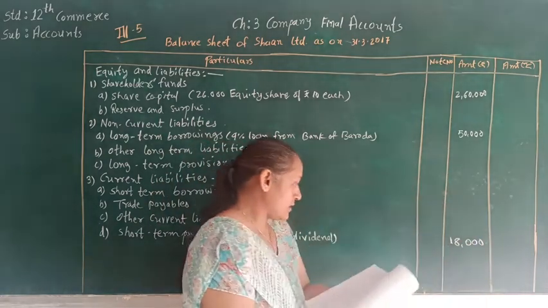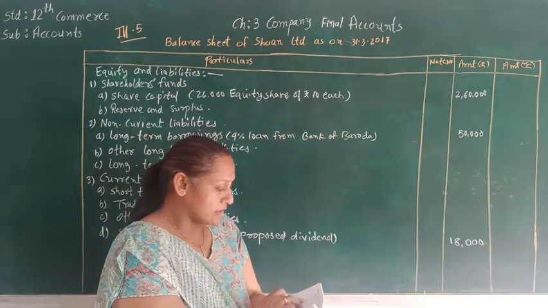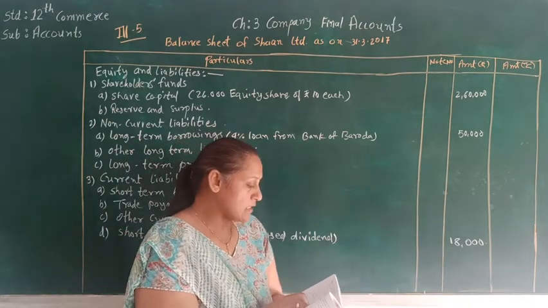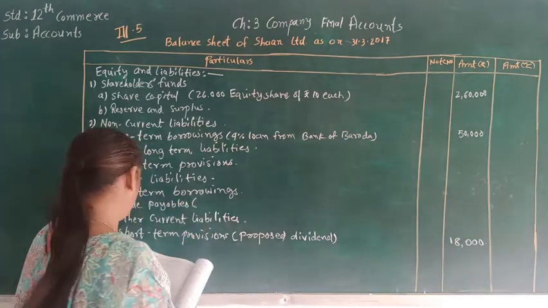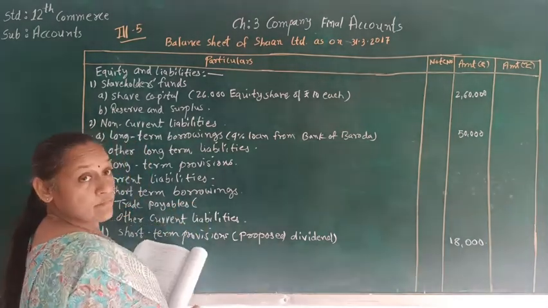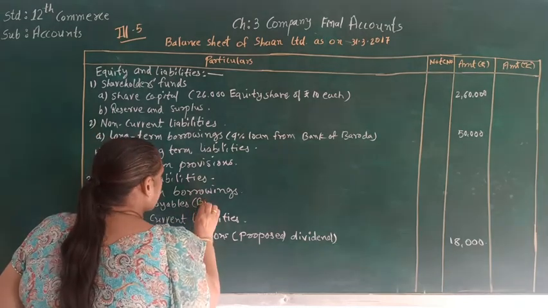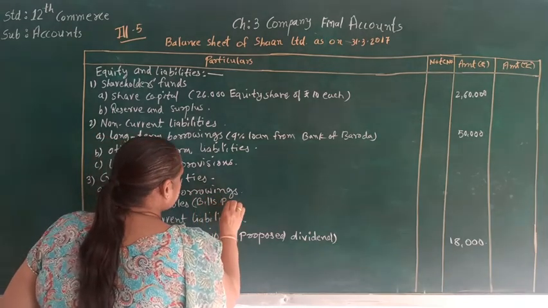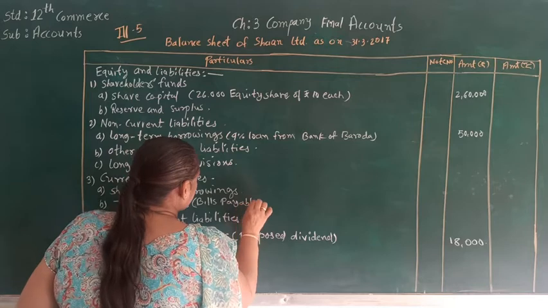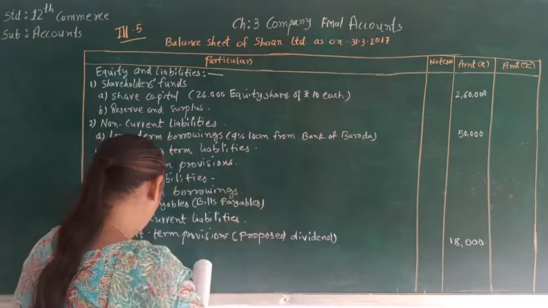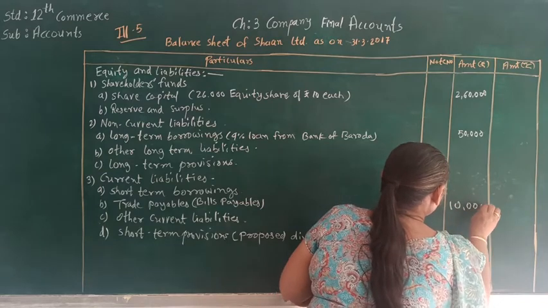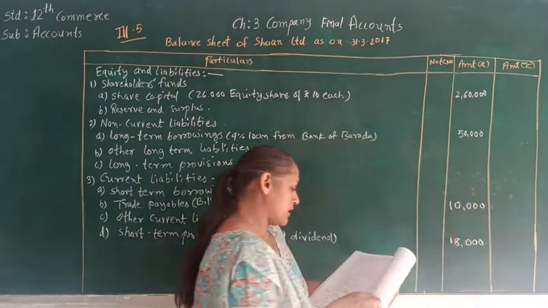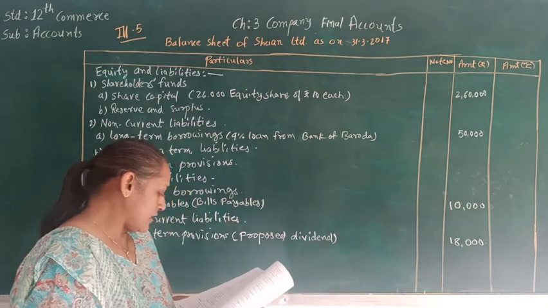Now after that the next item is bills payable. As we know, bills payable falls under trade payable, so we will write here bills payable, and the amount of the bills payable is 10,000. Now let's see the next one.